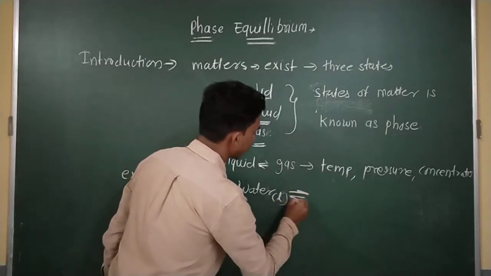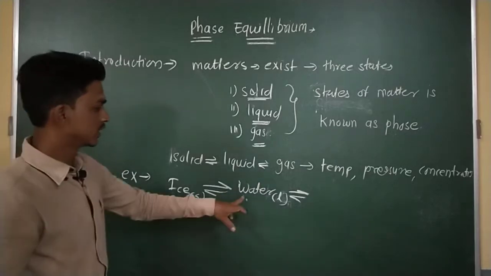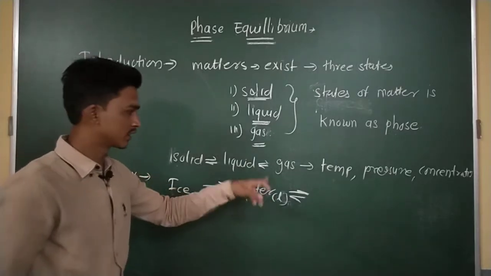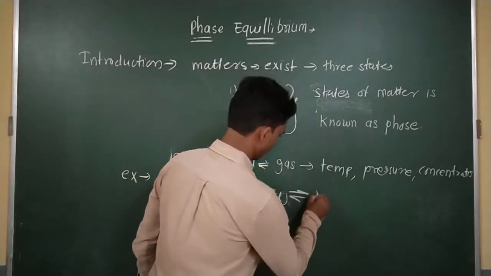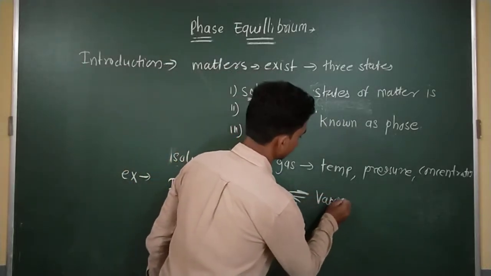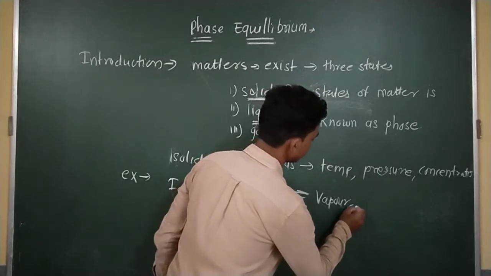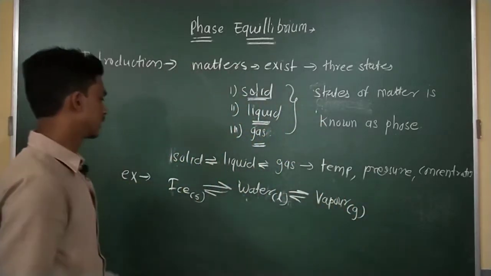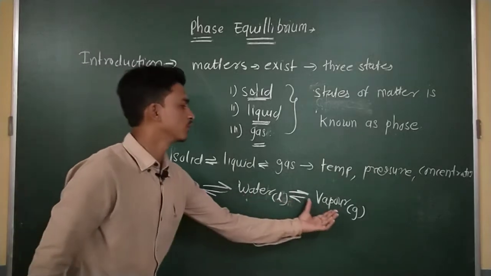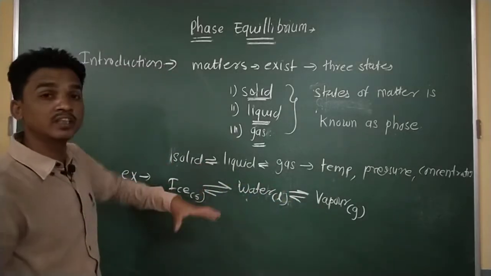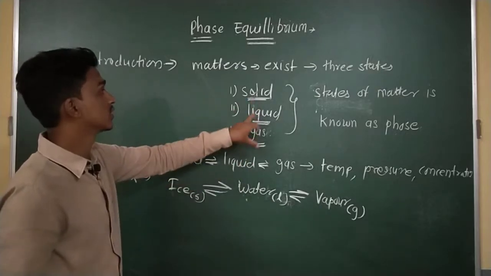And another one: if suppose I am increasing the temperature of this liquid water, this water gets converted into vapors. So I can write vapors, and this is in the gaseous state. Okay, so ice, water and vapors are interconvertible, three states of matter.